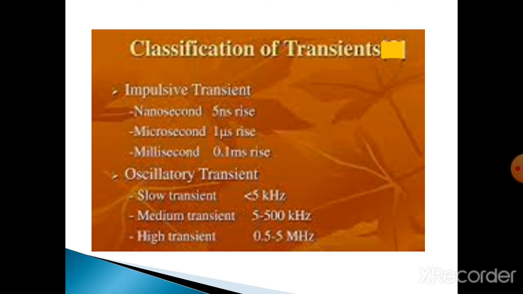Next is the oscillatory transient. These transients are further classified into three types: low, medium, and high frequency transients. In oscillatory transients, the classification depends upon the range of frequency. Low frequency transients occur in the range of frequency below 5 kilohertz. Medium frequency transients occur in the range of 5 to 500 kilohertz. And high frequency transients occur in the range between 0.5 to 5 megahertz.